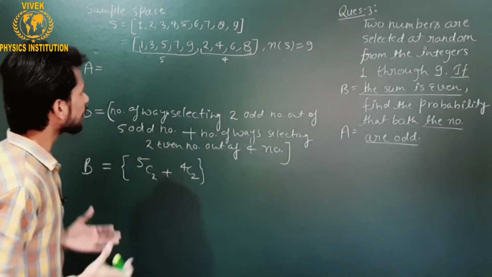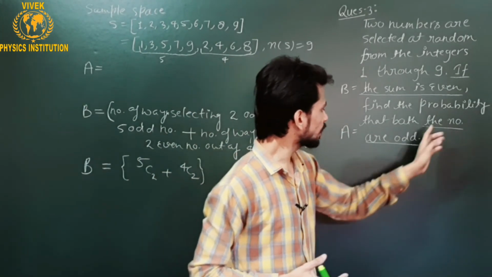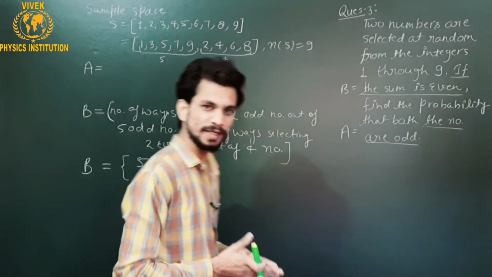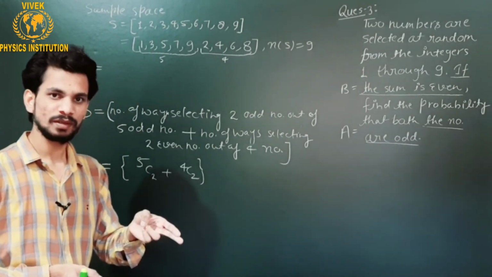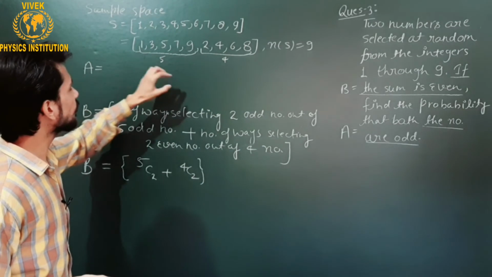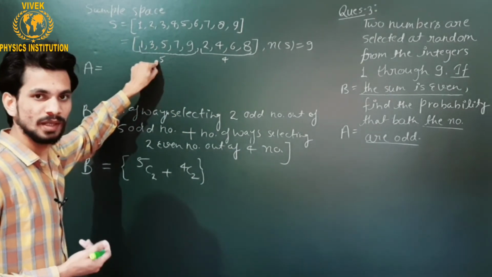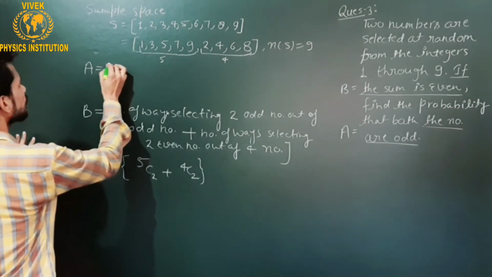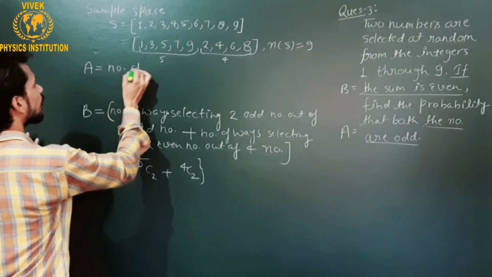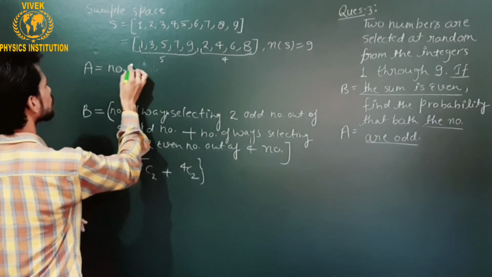Okay, if I talk about event A, the total of the two numbers should be odd. It means that I have to pick only those numbers which are odd in nature. The odd numbers will come from these 5 numbers. And how many numbers are to be selected? Only 2 numbers.